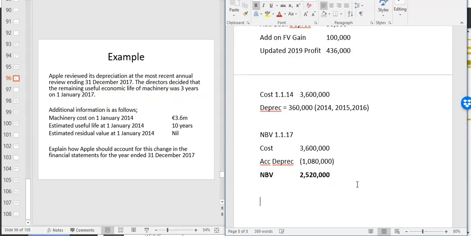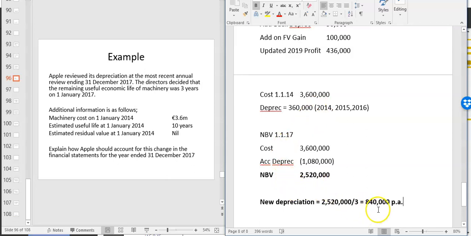So the new depreciation, which is an estimate, is 2520, what's left, the net book value, divided by 3. And that's what you're going to do going forward. 2520 divided by 3, which is 840,000 per annum. So you don't need to go back and say, oh, we should have done that since 2014 and write it off. This is a change in estimate. Your estimates can update every year. You don't need to go back before 2017 and adjust.